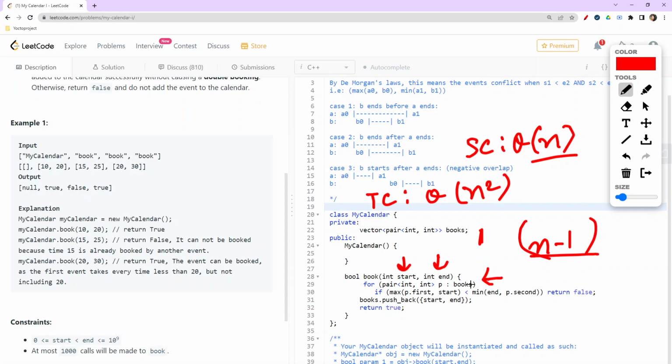So yeah, the time complexity would be n square, because here we are not doing a lookup, here we are directly traversing a data structure, so that's why it will be n square only. If we were doing a lookup, then surely it would have been in order of n only, but here it is order of n square, because we are not doing a lookup, we are traversing a whole data structure.